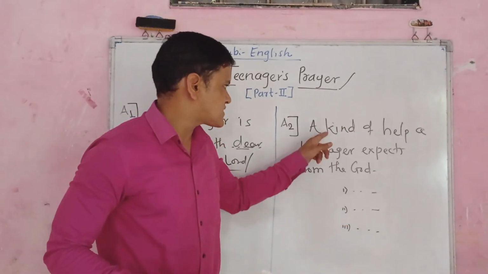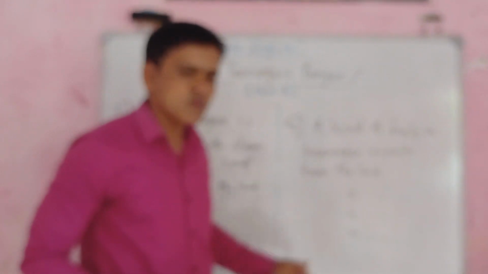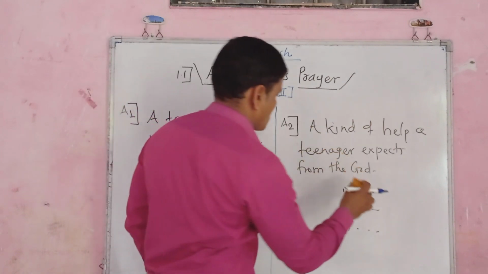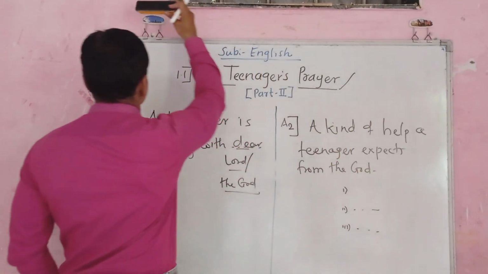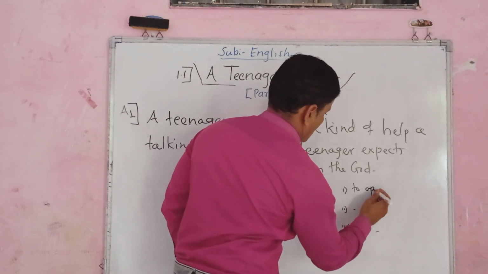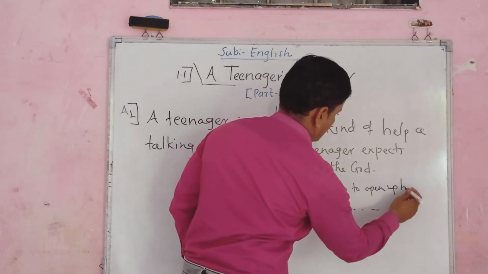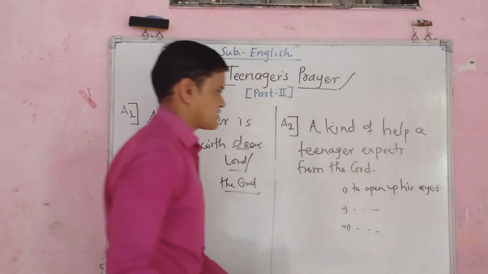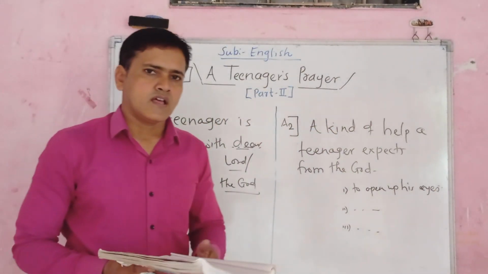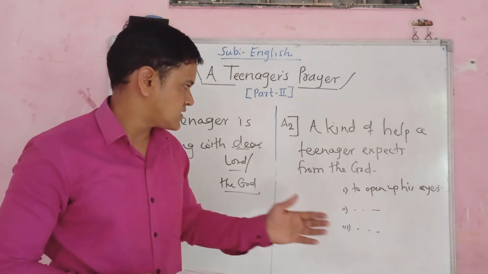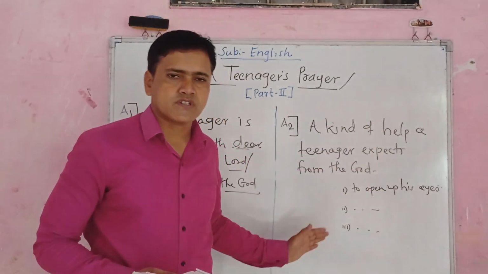So the first help he needs from God is to open up his eyes. The first one. As I start explaining the lines, we will complete this question by the way.